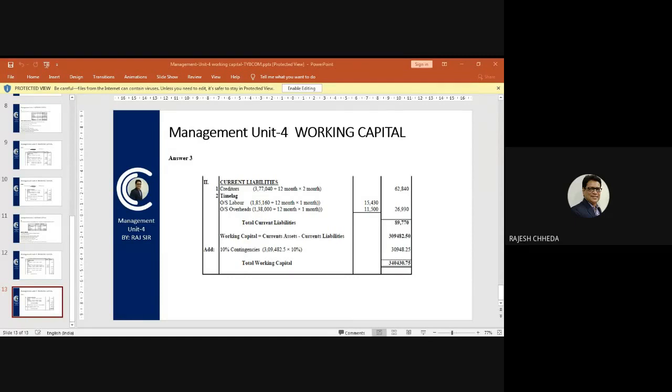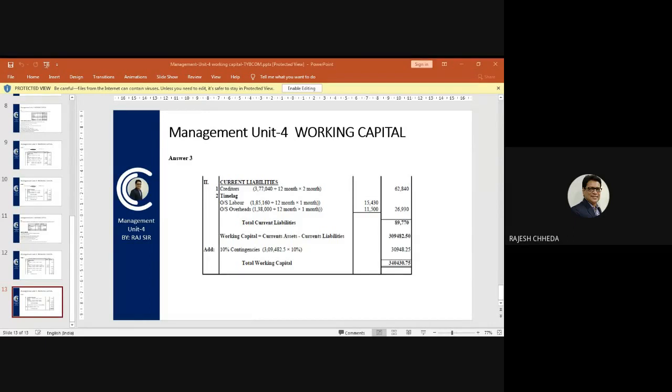Second calculation is what they are calling in working capital as time lag. So time lag in payment of labor and overheads. Outstanding labor is to be calculated as 1,85,160, which is the annual amount, divided by 12 to arrive at 1 month. And again, this requirement is only for the 1 month. So 15,430 is outstanding labor.